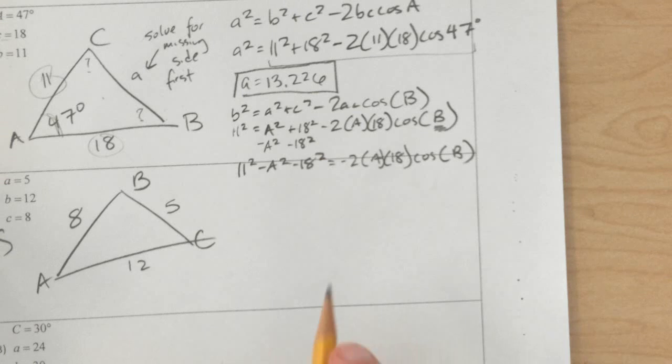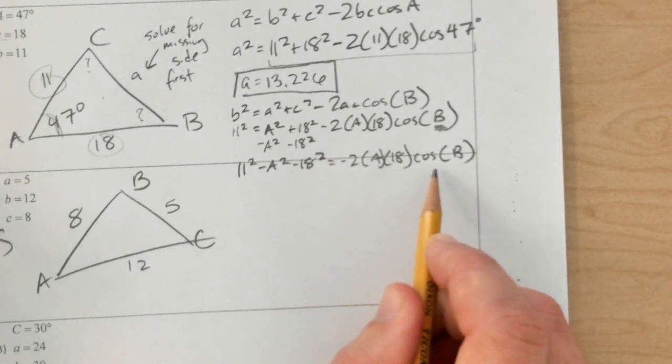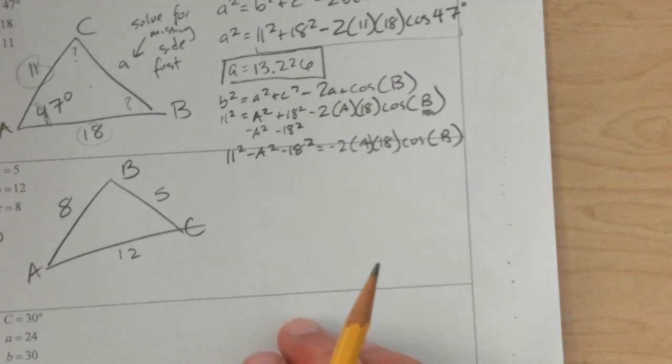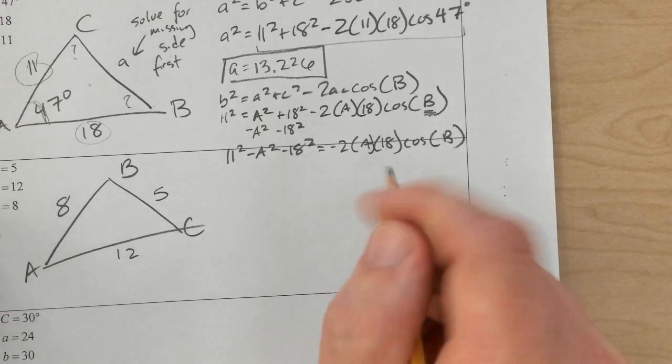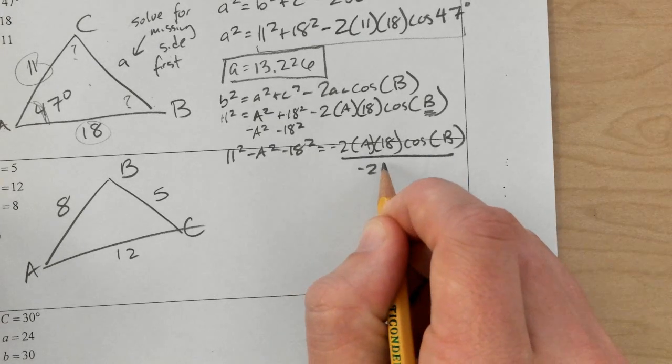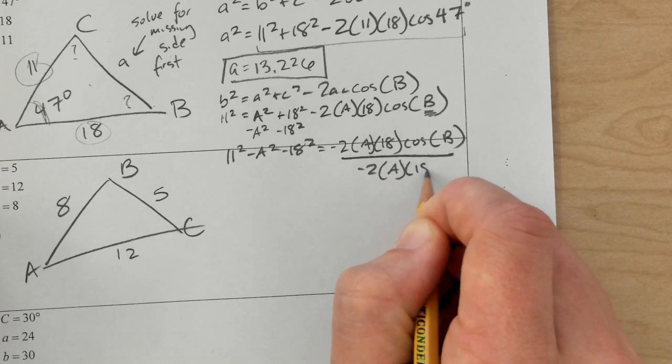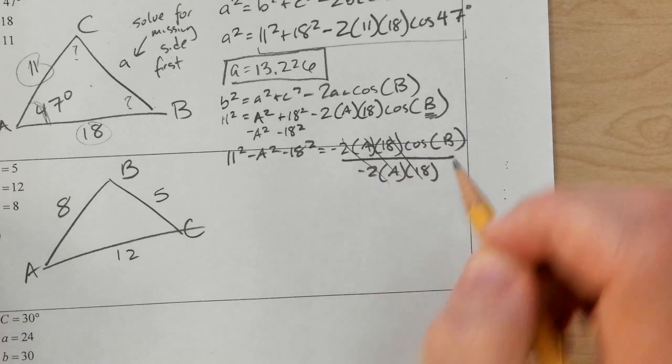Then, since it's all this stuff times cosine B, I need to divide by -2 times A times 18. So that's going to cause that to cancel out on this side here.